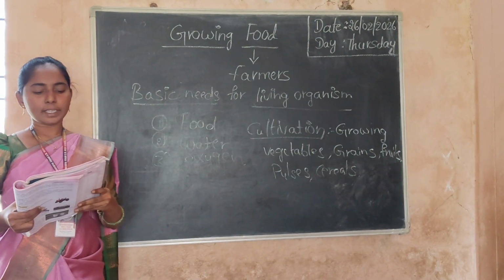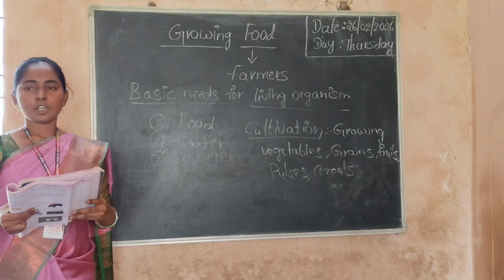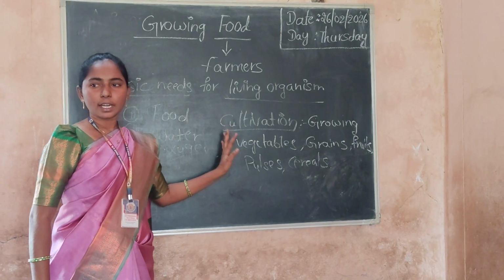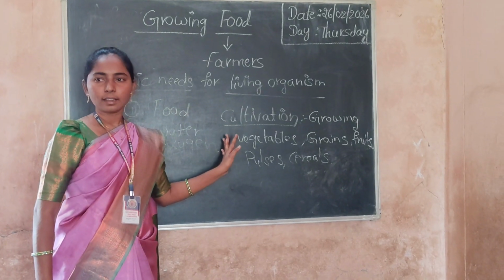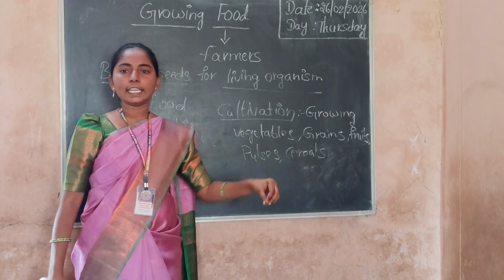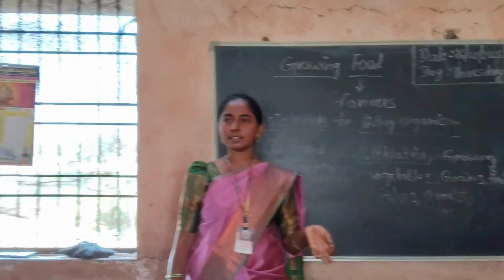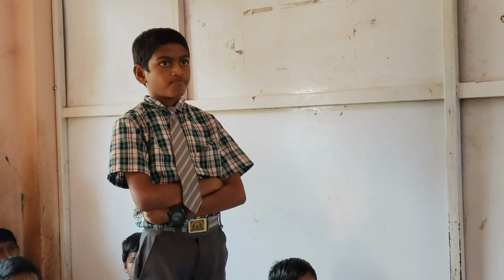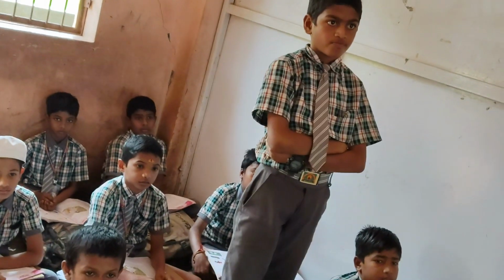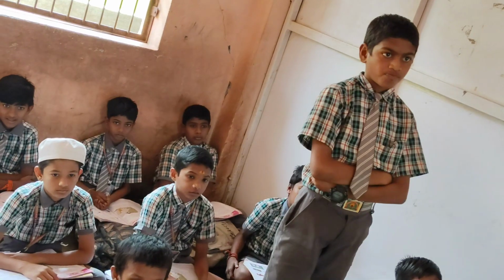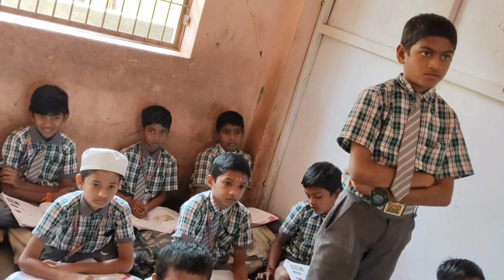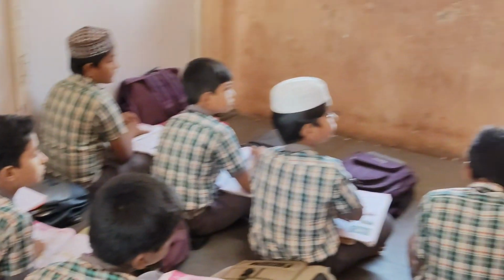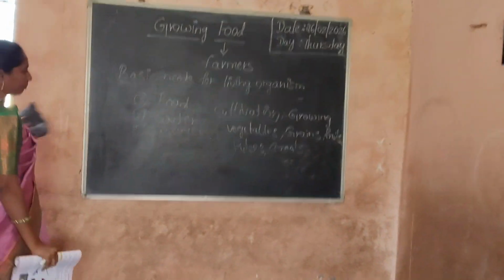Next, these cultivated plants are known as crops. Whatever plants are cultivated in a field, those plants are known as crops. Fields means land. So whatever plants are grown or cultivated in the field, those plants are known as crops. It means a group of plants. Okay? Do you understand? Yes.